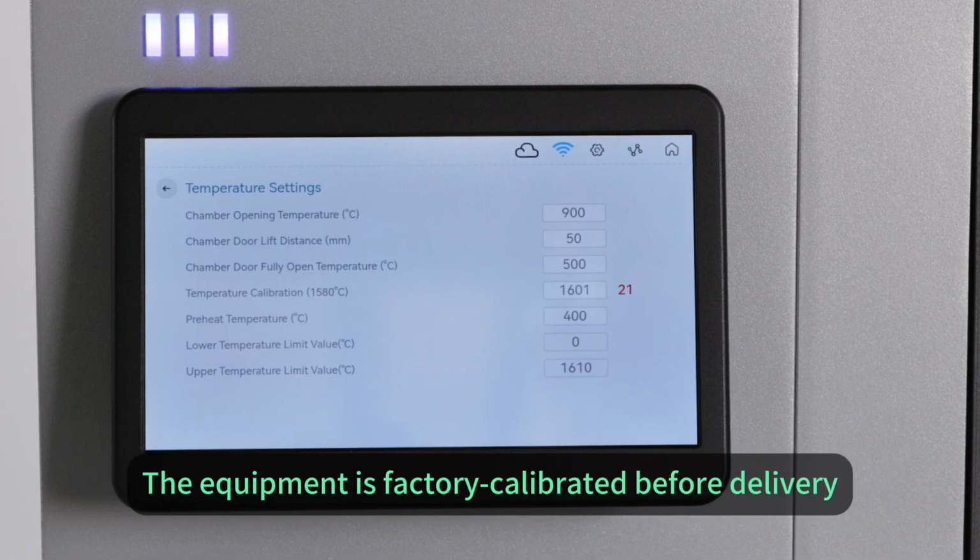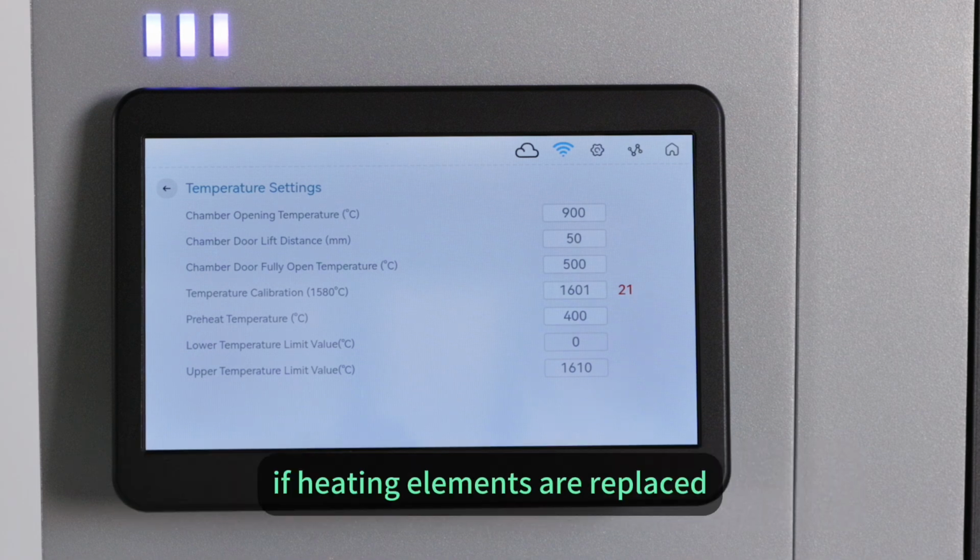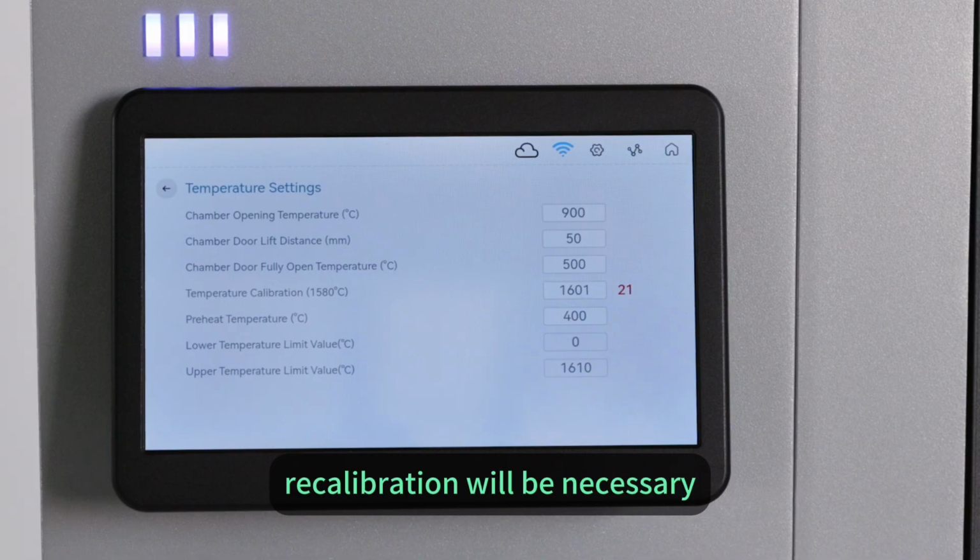The equipment is factory calibrated before delivery, so no additional calibration is required under normal conditions. However, if heating elements are replaced, recalibration will be necessary.